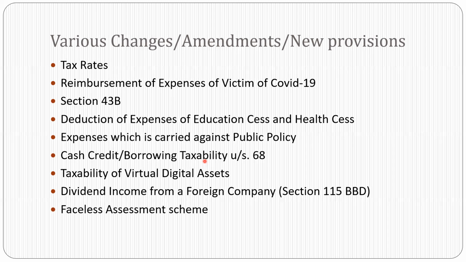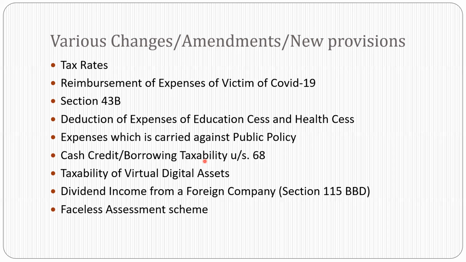So now what they have come out with is that for a loan taken from anybody, we need to know the source of a source. Source of a source means if A is taking a loan from B, it should know what the source of B is, whether he has taken it from C or not. So the nature and source of borrowing has to be explained by the borrower. Credit worthiness and identification, one has to prove the genuineness of the transaction, the credit worthiness, and the identity of the lender.